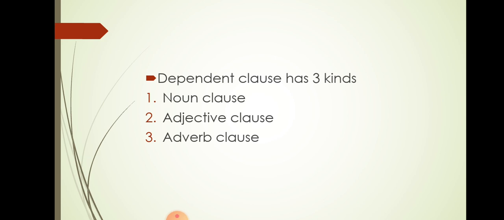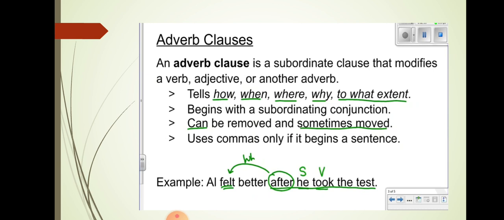Now, an independent clause does not have any further kinds, while a dependent clause has three kinds. They are noun clause, adjective clause and adverb clause. We are going to study the adverb clause today.